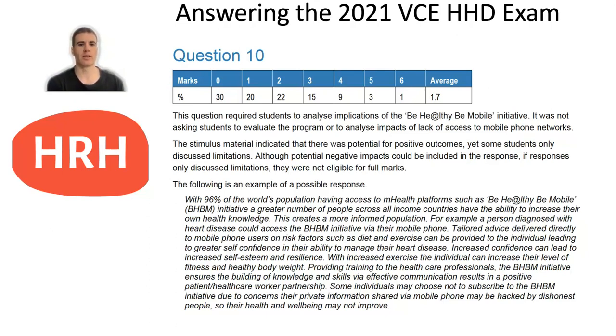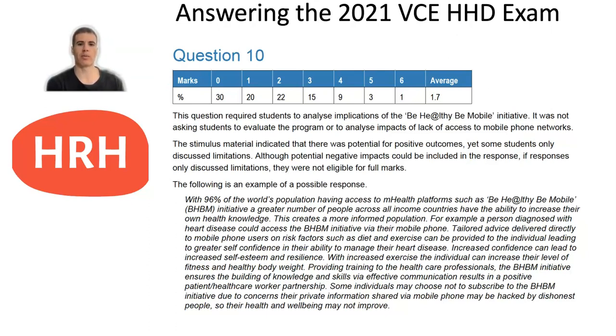It says that the stimulus material indicated there was potential for positive outcomes, yet some students only discuss limitations. Although potential negative impacts could be included in the response, if it only discussed limitations, you weren't eligible for full marks. So as I said, you really need to look at the stimulus material and think about the way in which it's framed and what it's really focusing on.